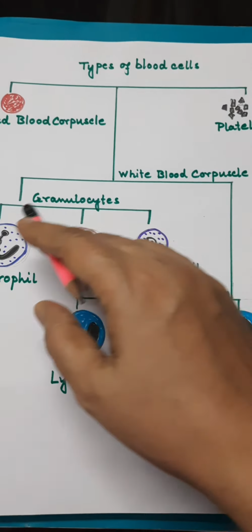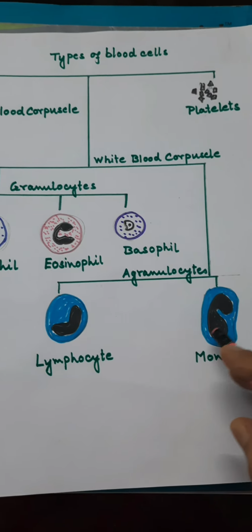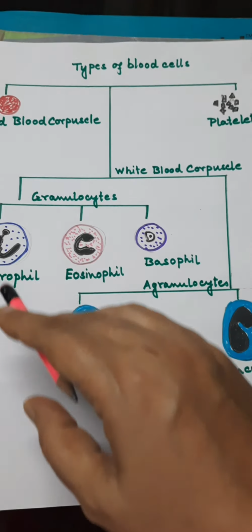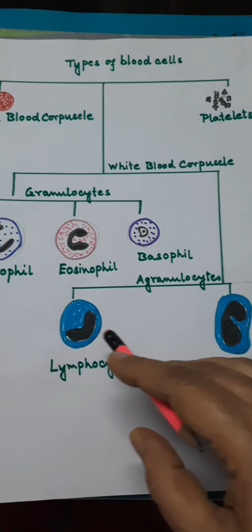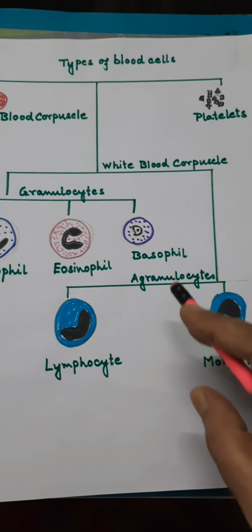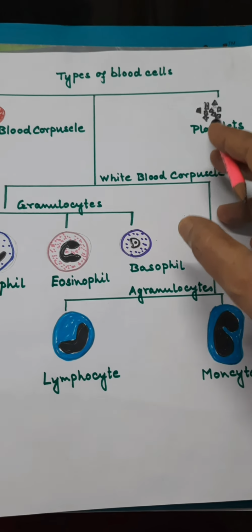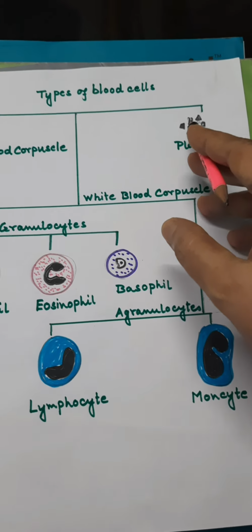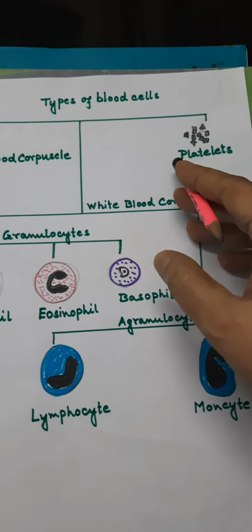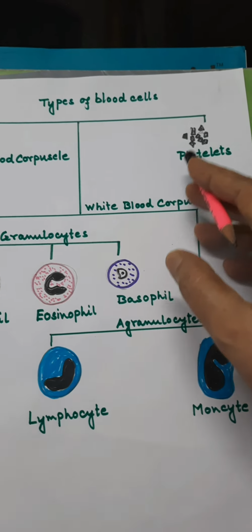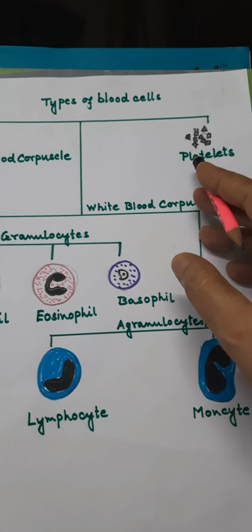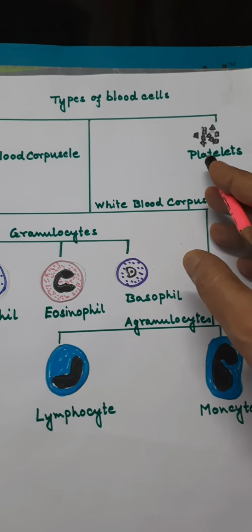White blood cells, here you see there are different types of white blood cells. White blood cells help the body to fight against infections. And here platelets: during injuries or cuts, blood comes out of our body. Platelets help in clotting of blood, or they stop bleeding.